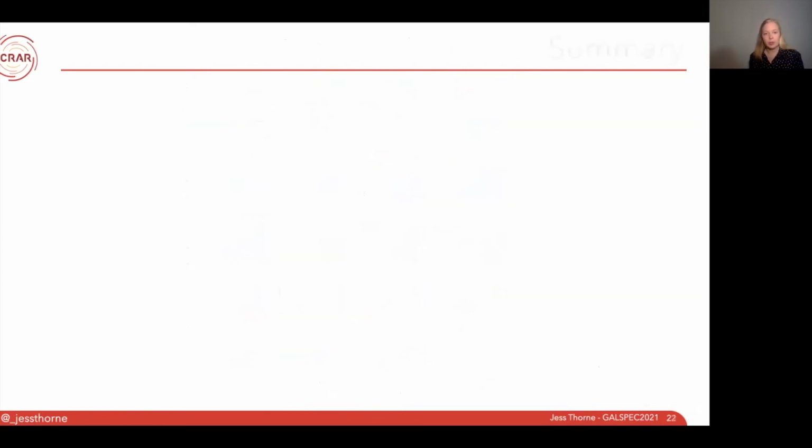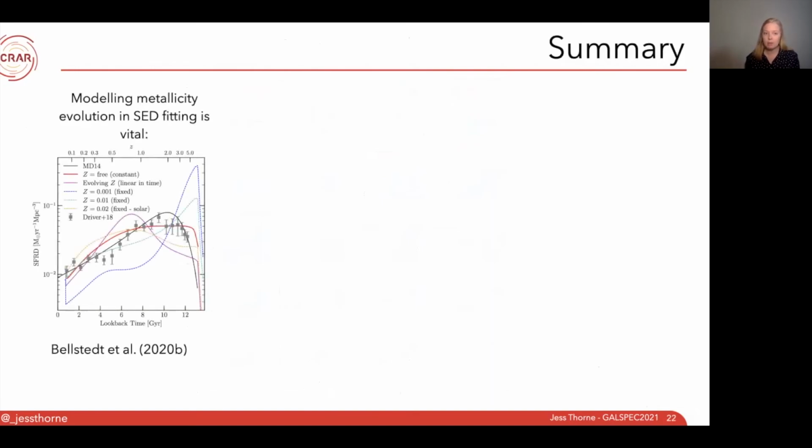So in summary, there are two things I want you to take out of this. Firstly, that modeling metallicity evolution in SED-fitting is vital. Without it, your cosmic star formation history doesn't match previous observations, and it can have a huge impact on your stellar masses and star formation rates. So if you're interested in the metallicity side of SED-fitting, have a look at these two papers here. The left one is our original results finding that metallicity can have a huge impact on the cosmic star formation history, and the right one is using the metallicities we get out of SED-fitting to explore the mass metallicity relationship.